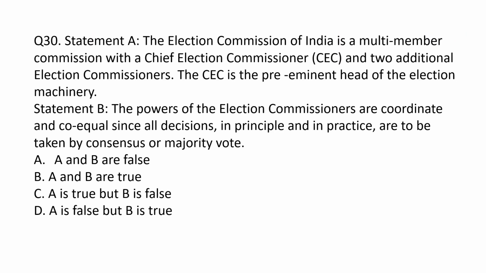Statement A is, the Election Commission of India is a multi-member commission with a chief election commissioner and two additional election commissioners. The chief election commissioner is the preeminent head of the election machinery. This is correct. The powers of the election commissioner are coordinate and co-equal, since all decisions in principle and in practice are to be taken by consensus or majority vote. This is also correct. So the correct option is option B.